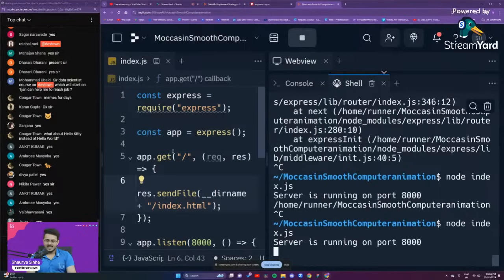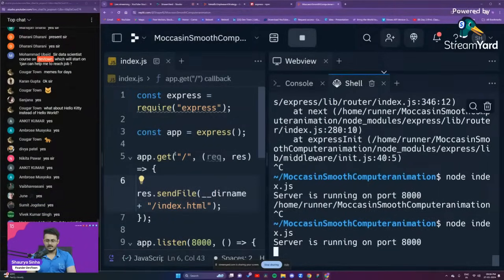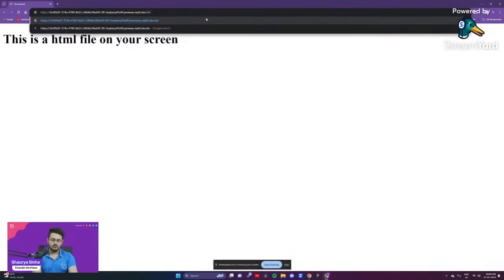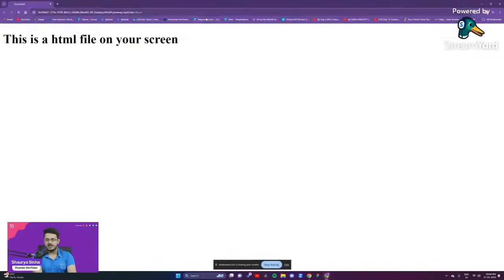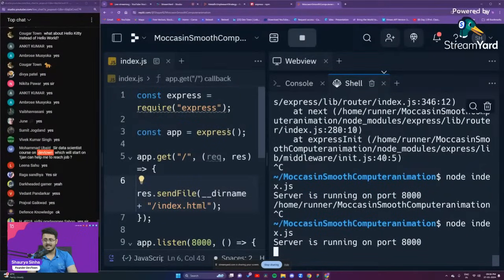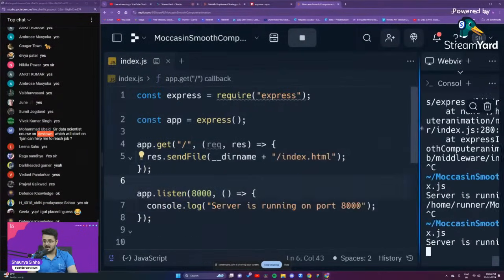Okay. So next, what if we want to go to some other URL, guys? So this is the / location, right? What about / about? I'm changing the URL from www.google.com to www.google.com / about. As you're able to see, we are getting a "cannot GET /about", guys. That is, our backend is currently not able to handle a GET request at the / about page. So if you want to create a particular GET request handling for that as well, it is very simple, very easy.